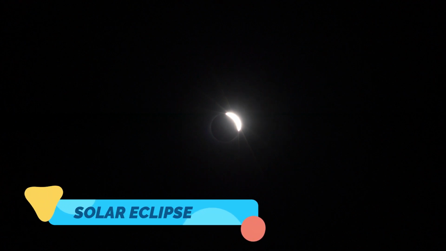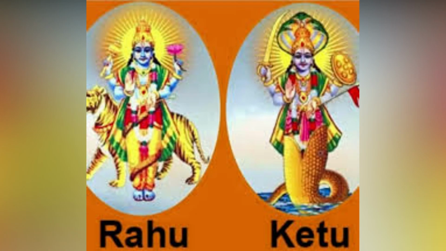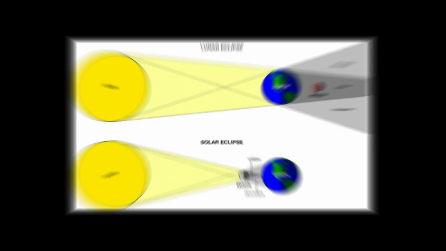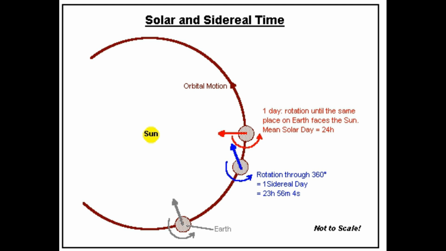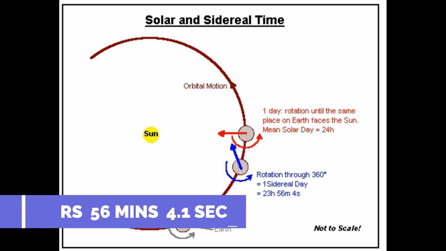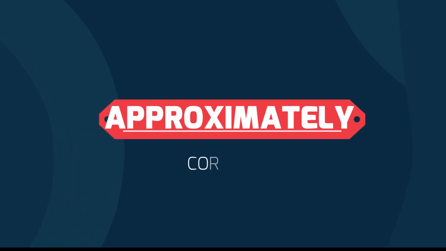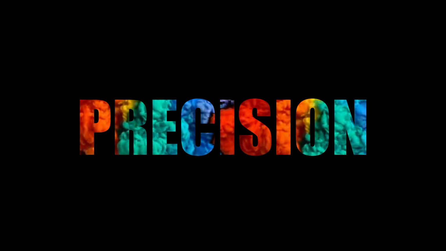Aryabhata explained solar and lunar eclipses scientifically instead of the prevalent cosmogony in which eclipses were caused by Rahu and Ketu. He explained that they take place due to the shadow of the moon falling on earth. Aryabhata also calculated the sidereal rotation as 23 hours 56 minutes and 4.1 seconds, which is approximately the same as known today. The capability of calculating the length of the year with such precision at that time is incredible.